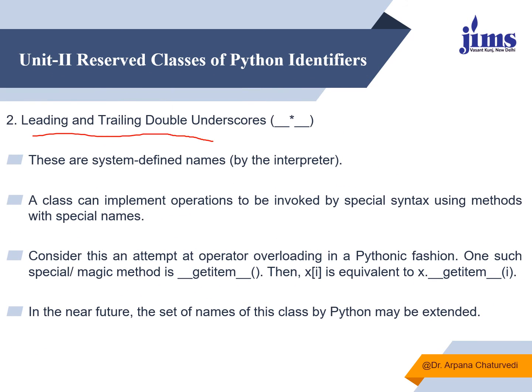Similarly, leading and trailing double underscores are system-defined names which are interpreted by the interpreter. A class can implement operations to be identified by special syntax using methods with special names. Consider this an attempt at operator overloading in Pythonic fashion.